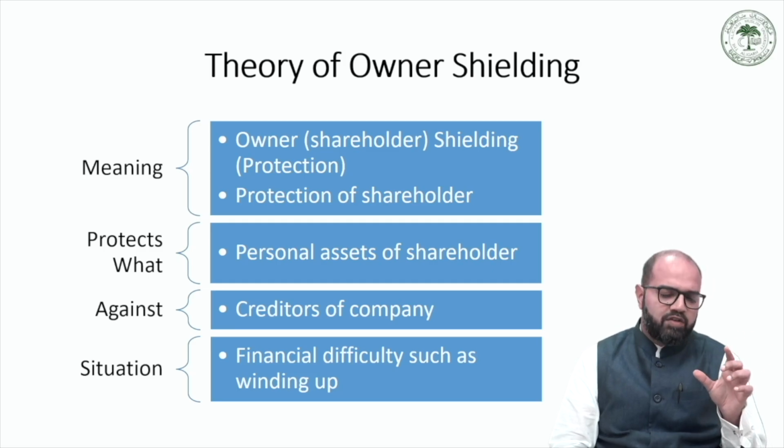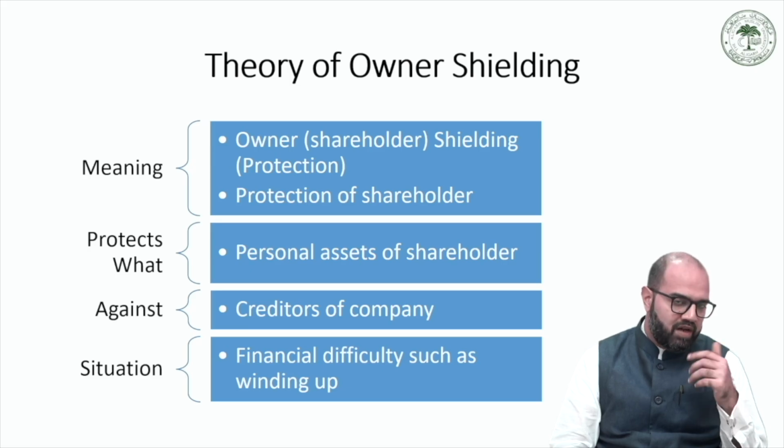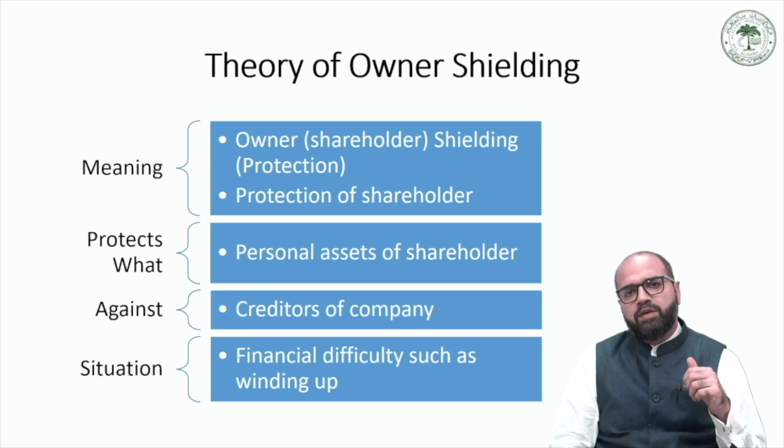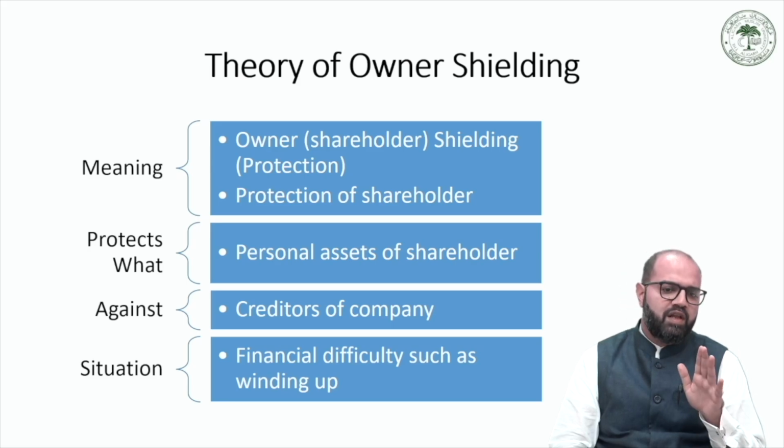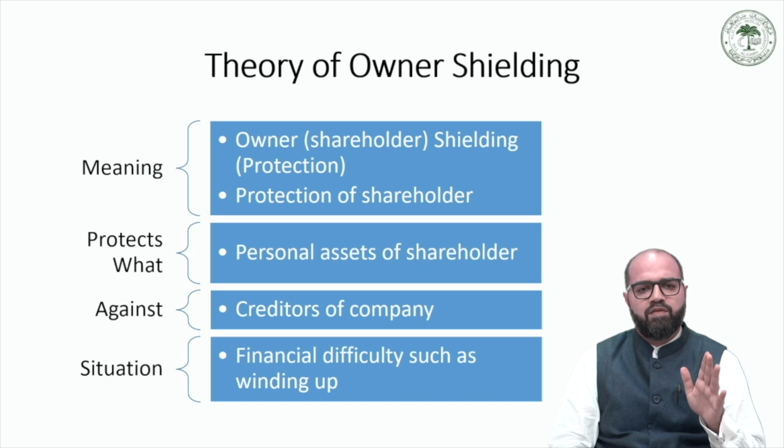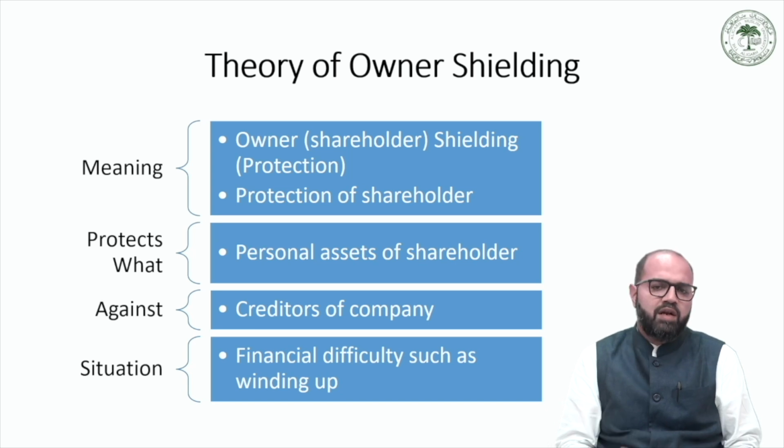So how do you make up the remaining liabilities? How will the creditors be paid? In that case, the company's members remain protected and their personal assets remain protected.